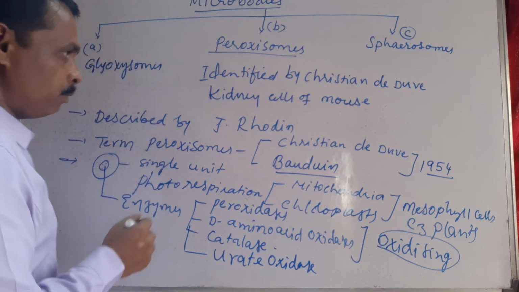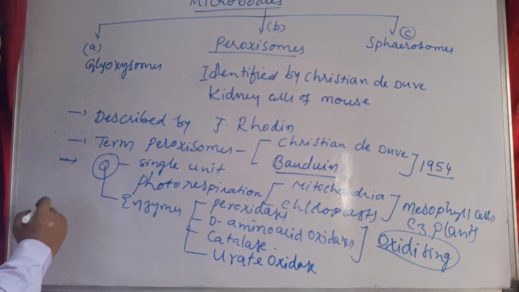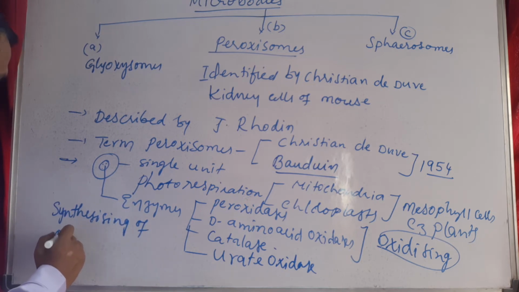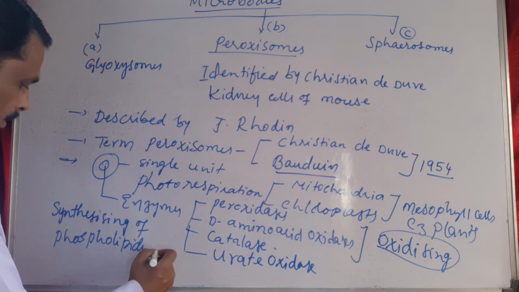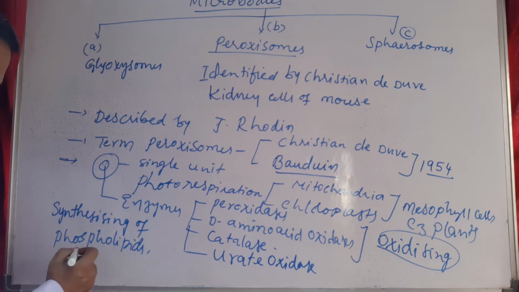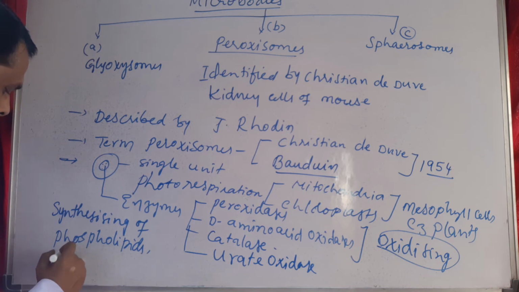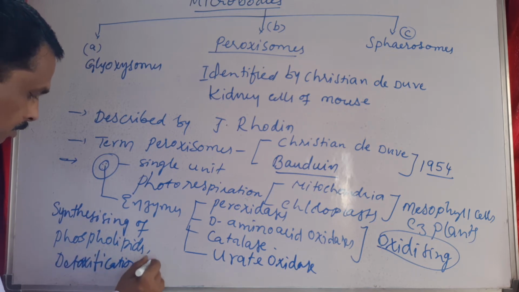And these peroxisomes are involved in photorespiration, in synthesizing of phospholipids, and in detoxification of H2O2.